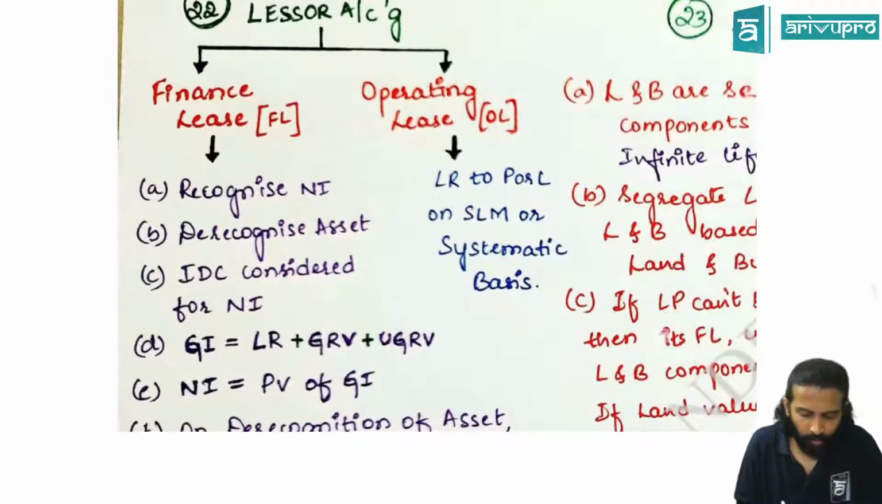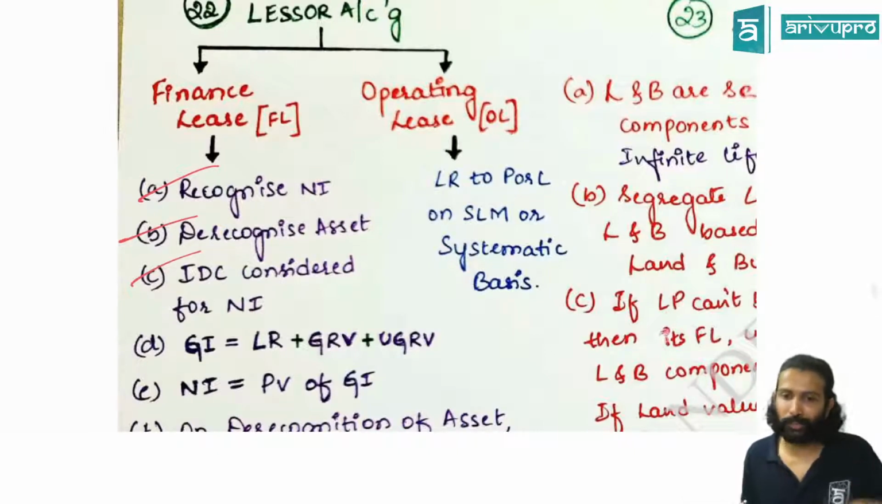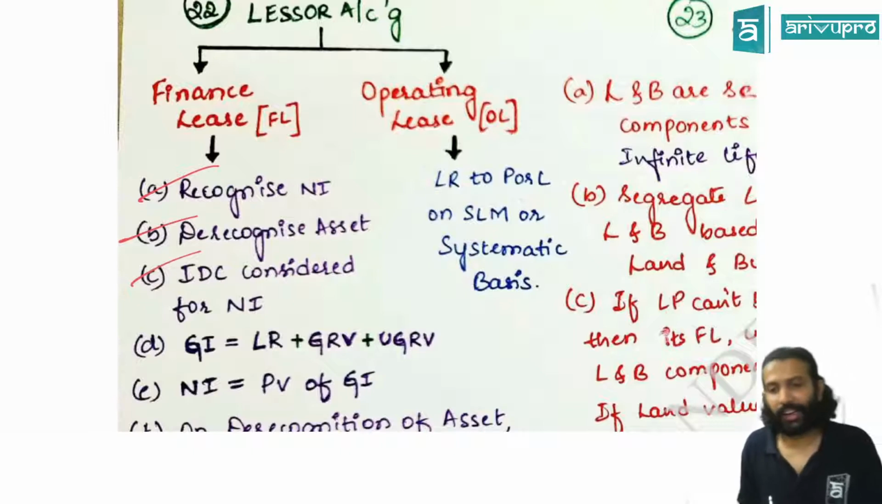In a finance lease, what are the things you will do? One, first you derecognize the asset. Then you recognize net investment. If there is any IDC cost, you can't capitalize it because the asset is not there. That means you add it to the net investment calculations.